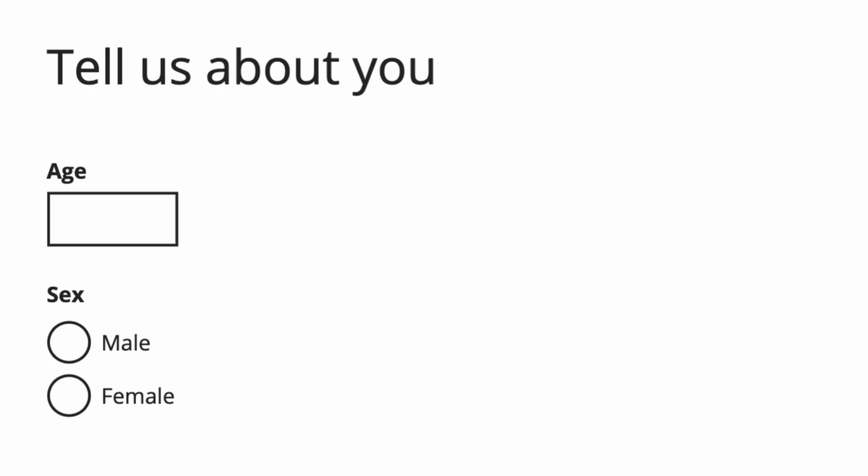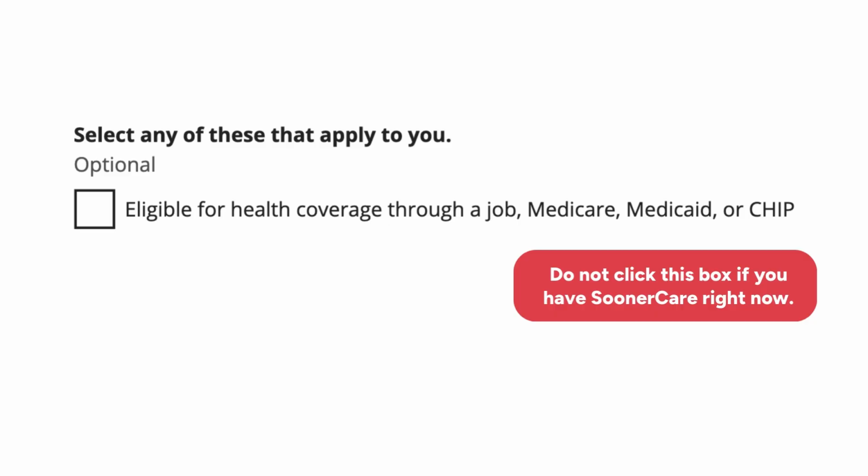Sooner Care. Next, let's look at the 5 boxes at the bottom of the screen. Check any box that applies to you. Box 1 asks about your eligibility for other health plans. There are 3 categories: job plans, Medicare, and Medicaid or Sooner Care. If you are offered a health plan by your job or your spouse's job, click the box.